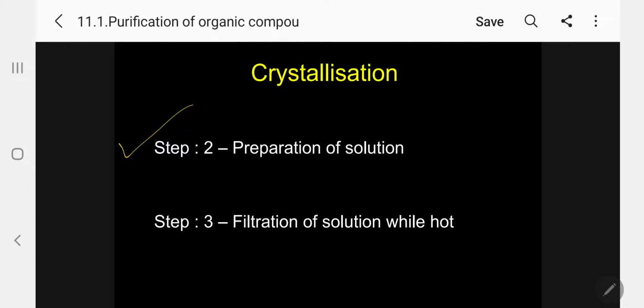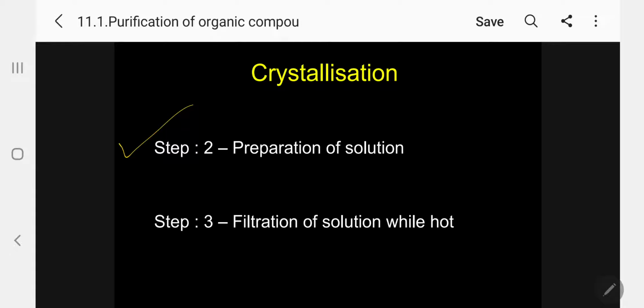Now, the second important step is, after selection of a suitable solvent, we have to prepare the solution. Depending upon the quantity of solid you are going to crystallize, take a suitable quantity of solvent. Normally 1 gram of solid needs approximately 50 to 100 ml of solvent. Take the solvent, add 1 gram of solid in powder form, and stir it.